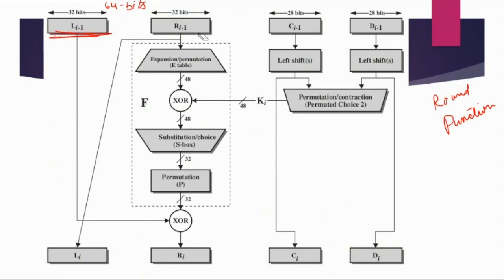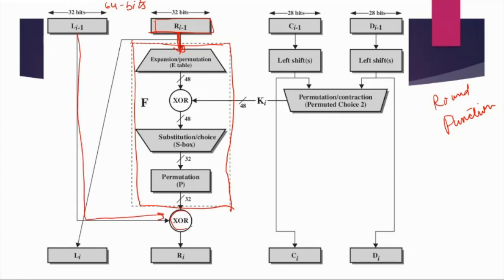We perform a few operations on the right part. Whatever is the output of this particular function, just abstract it for a while, we will take the left side 32 bits and XOR it with the output of this function, and then get the final output. Okay, so this is how it works.